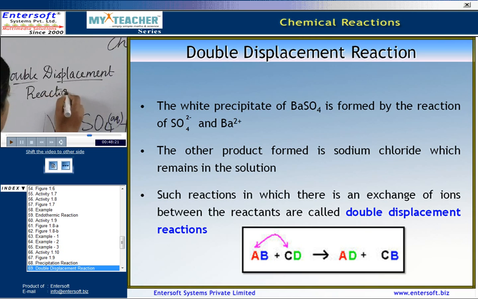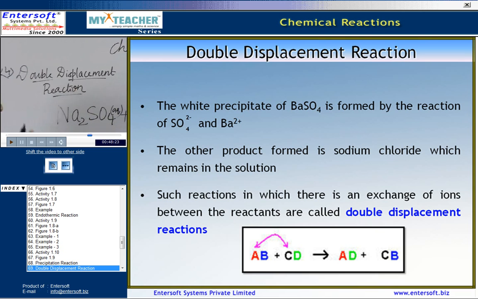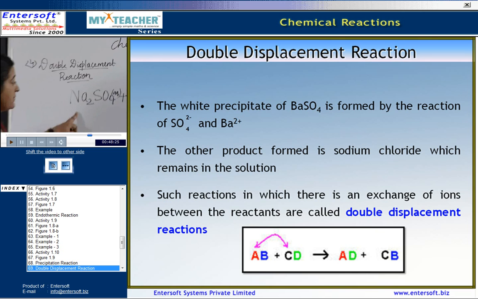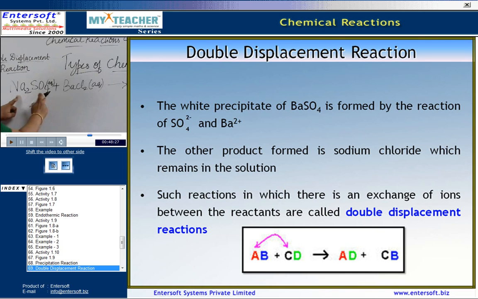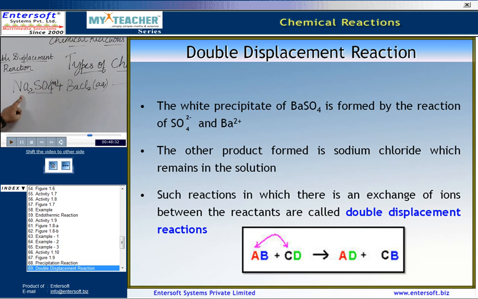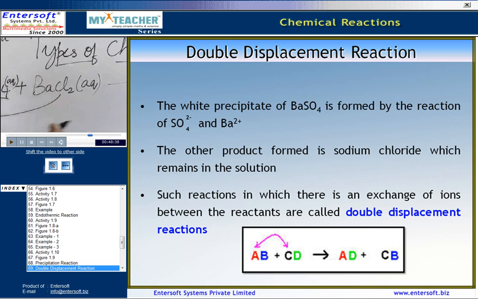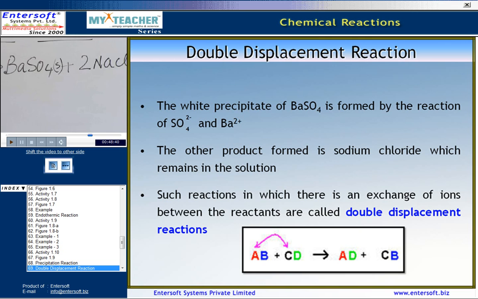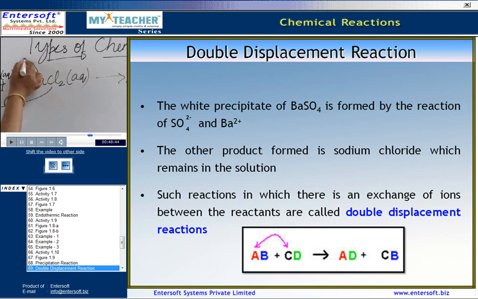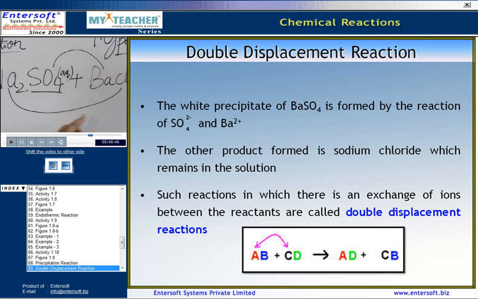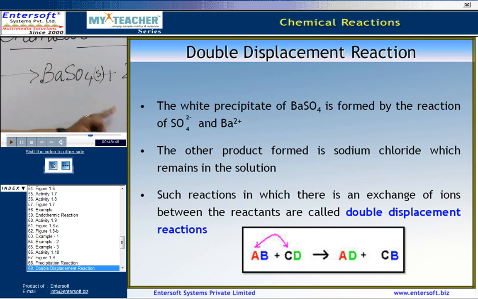Now, what is it displacing? There is a double displacement here. What you can observe is that sodium sulfate displaces the sulfate, that is, it throws out the sulfate and combines with chlorine and gives rise to sodium chloride. Similarly, the barium chloride displaces chlorine, combines with sulfate and gives rise to barium sulfate.